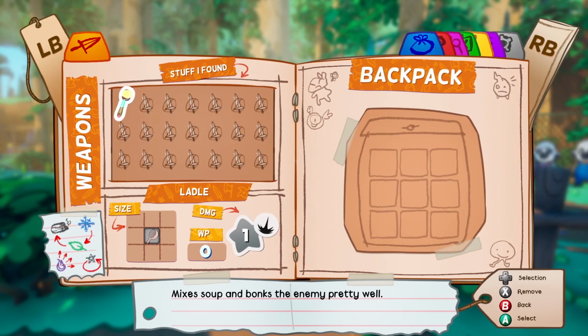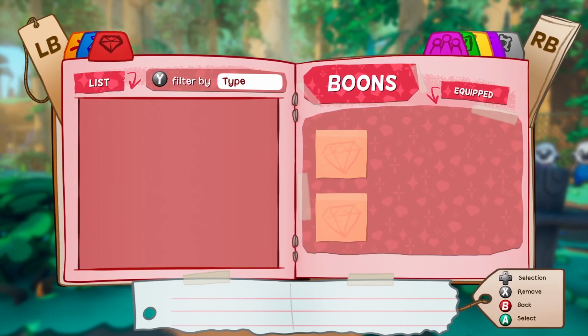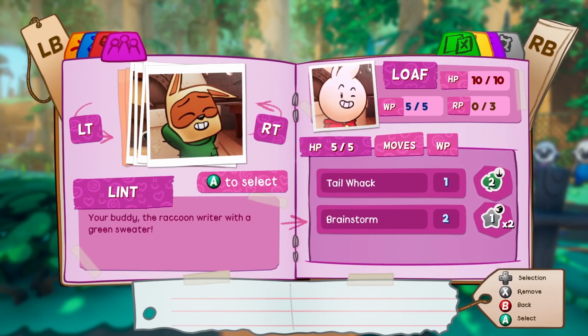So yeah, this is basically the menu here. All of your weapons that you find, they'll be in the Stuff I Found section. And each one of your weapons takes up a certain amount of space, depending on how powerful it is, the more room it'll take up in your backpack, stuff like that. Fairly simple stuff. Items go there, and the clovers there, that's your currency in the game. Boons here are just like passive abilities. I think that's the best way to explain it. But yeah, you get abilities, and I guess they're kind of like badges, in a way.